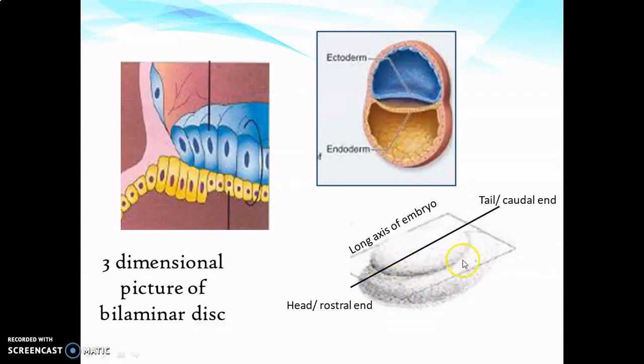And by formation of the bilaminar disc, one more important point to be noted is that the long axis of the embryo is established. That is the head to tail axis of the embryo. Here this is the head end or rostral end, and this is the tail or caudal end.